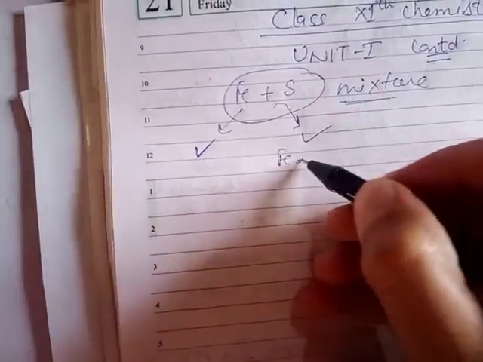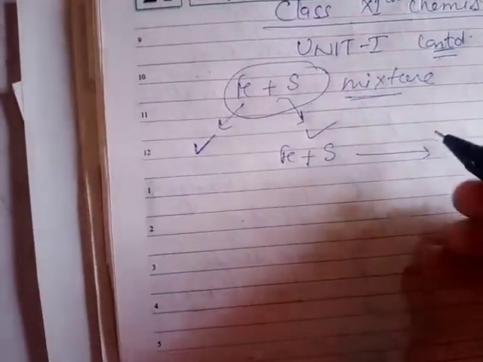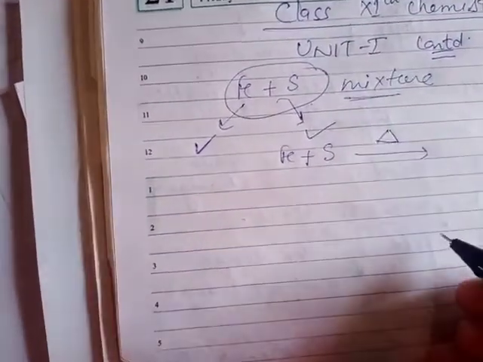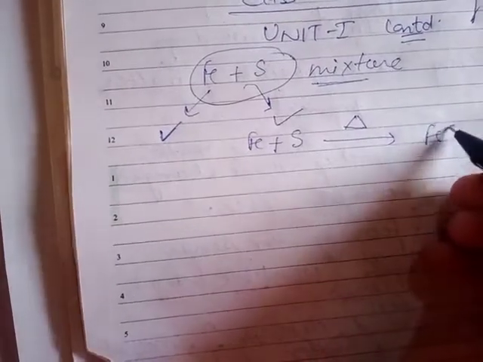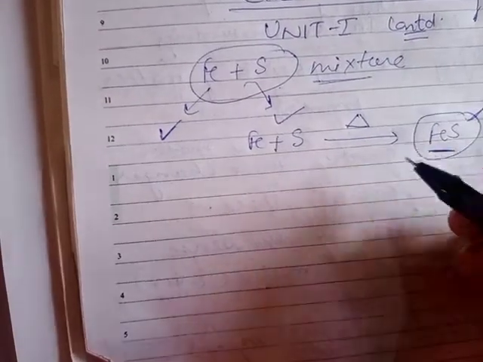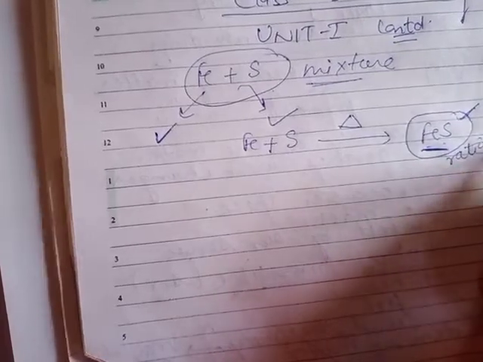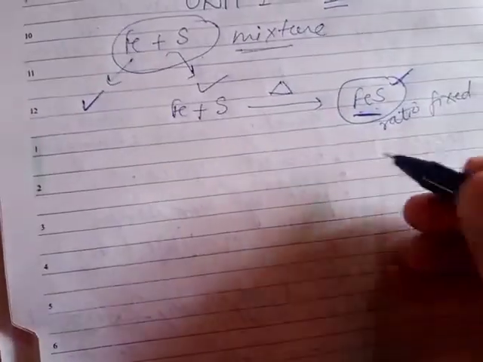Whereas the properties of compounds are entirely different from the mixture. Suppose we have taken the same mixture of Fe and S in a fixed ratio by their mass, and when this mixture is heated, it results in the formation of a compound named iron sulfide. Now this iron sulfide consists of the components in a fixed ratio by their mass. So in this case the ratio is fixed.